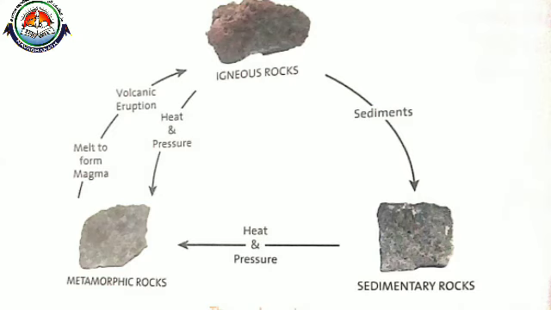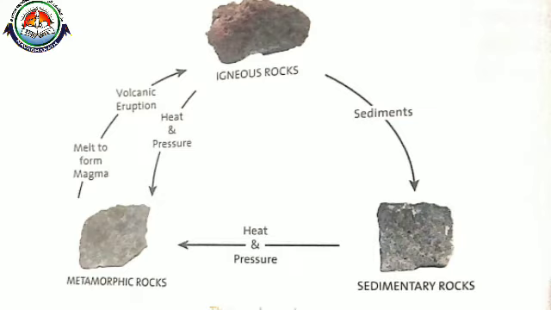And in your textbook one diagram is there. By looking at this diagram you can easily understand how this rock cycle works. And actually this formation of the rocks, or the changes, normally takes millions of years. We already learned about the igneous rocks. In this picture you can see the igneous rocks, and this igneous rock is the origin, okay. And how are these igneous rocks formed? From the melting of magma, right? Yes, from the hot molten magma these igneous rocks are formed, and these rocks can break into smaller pieces and then become sedimentary rocks.